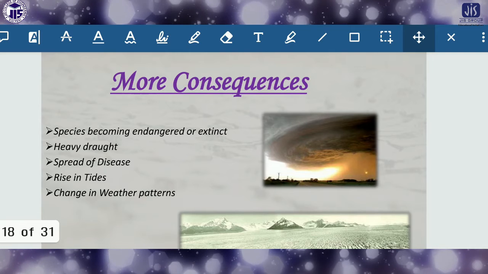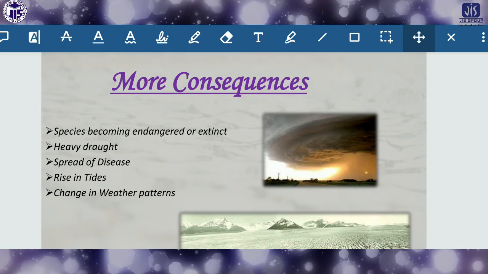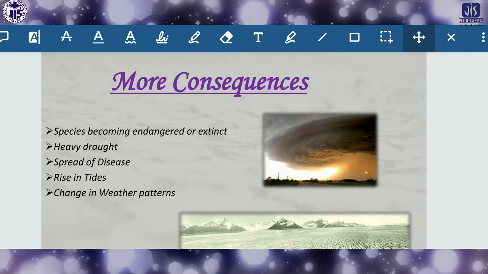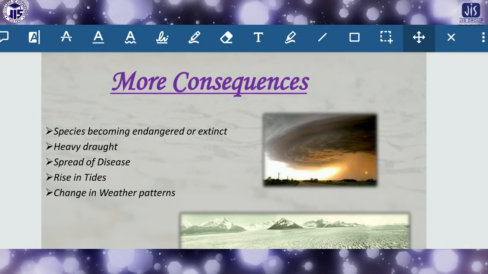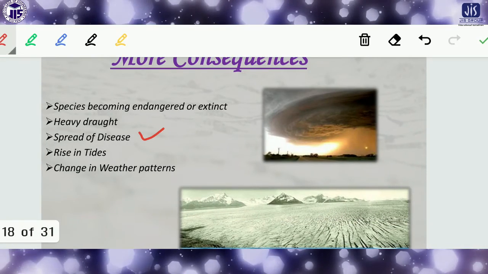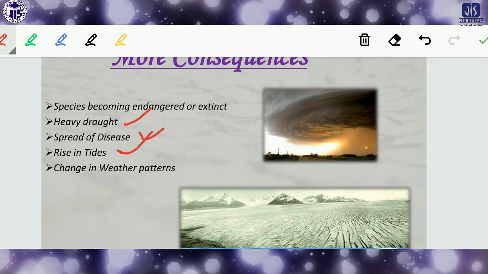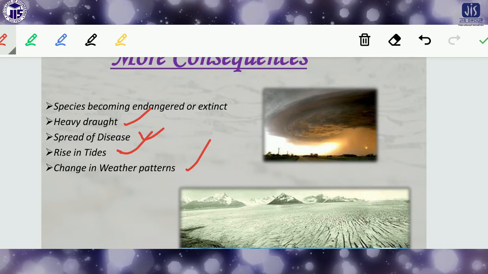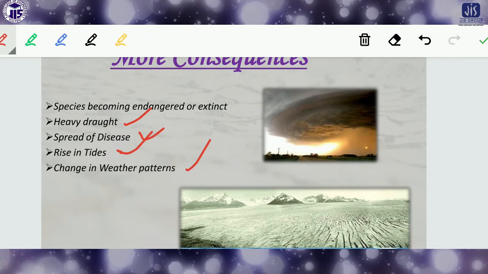More consequences: species becoming endangered or extinct. What I told you, there are so many species which gradually disappear due to this global warming. The heavy droughts are there. There is spread of disease, heavy droughts, and then rise of tides and the change of weather pattern. Okay, so this creates very much problem, and if we do not change the situation, it will not be possible.